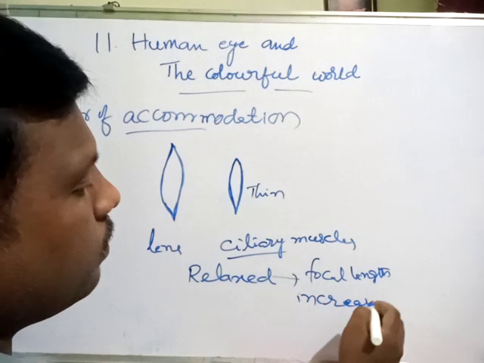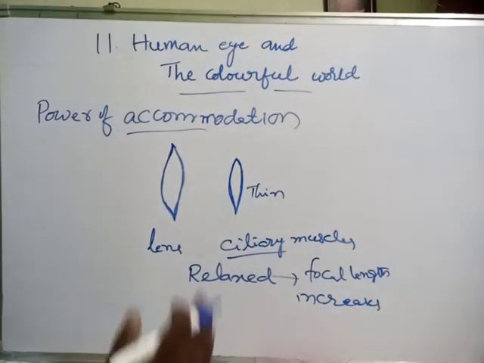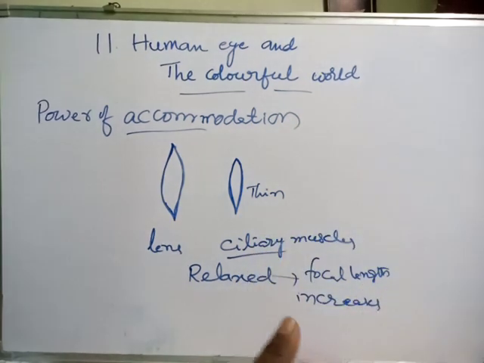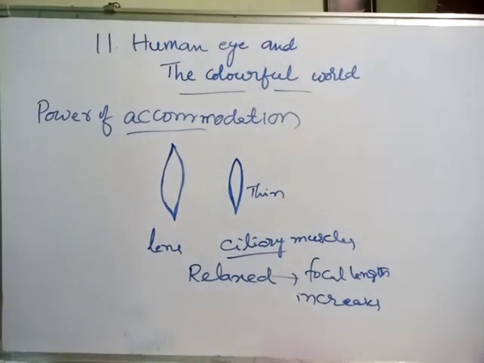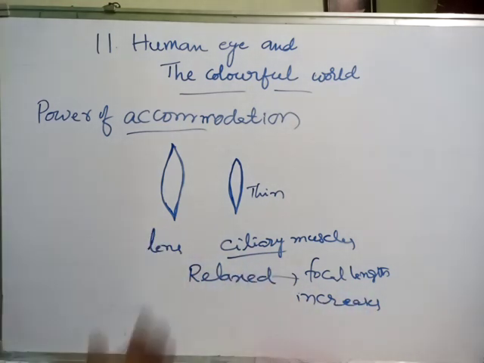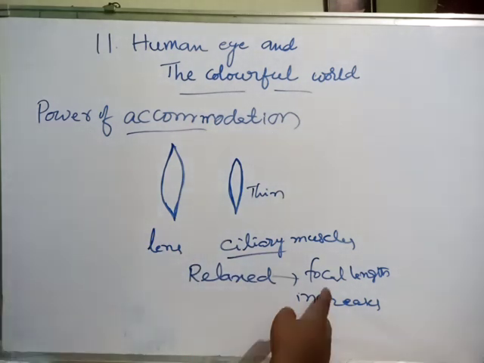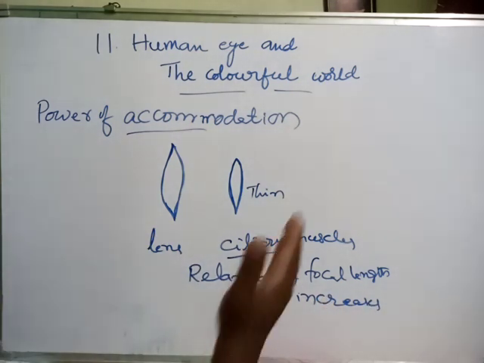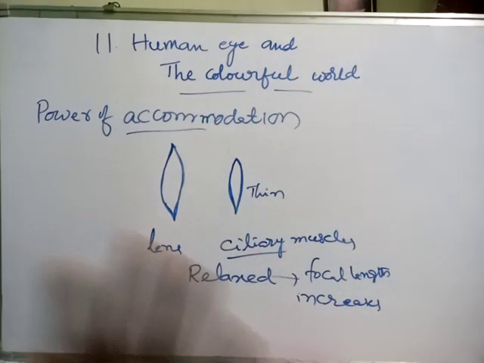So when the focal length increases, it can see objects at large distances very clearly. It is a very small issue only. When the ciliary muscles are relaxed, the lens becomes thin and the focal length increases, and we can see far objects clearly.